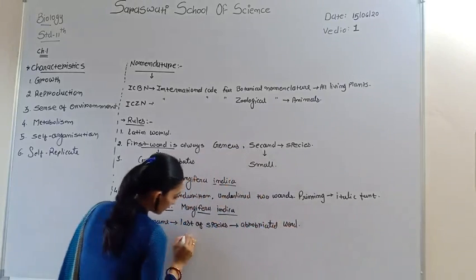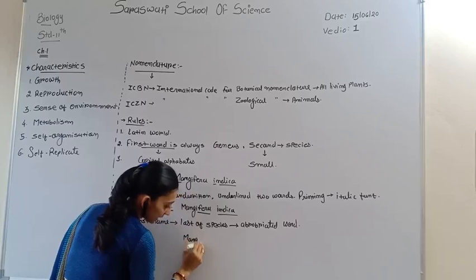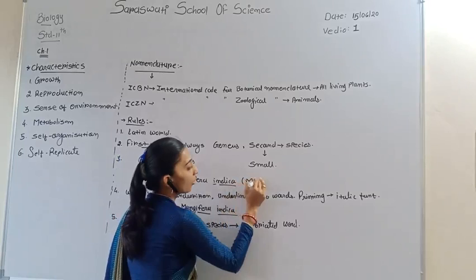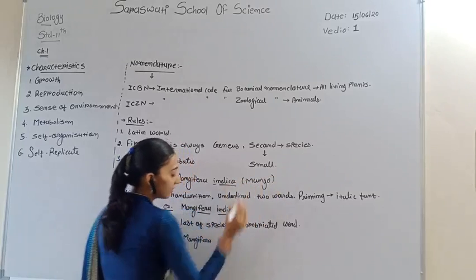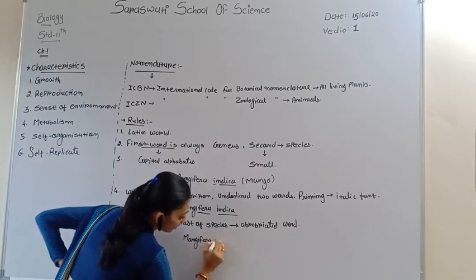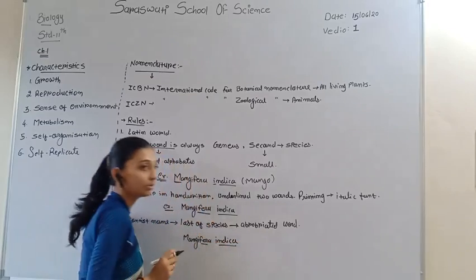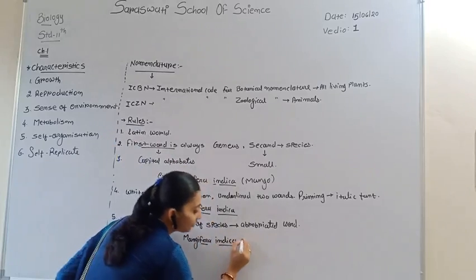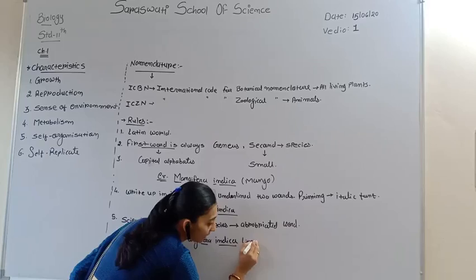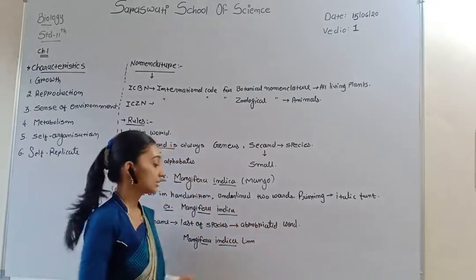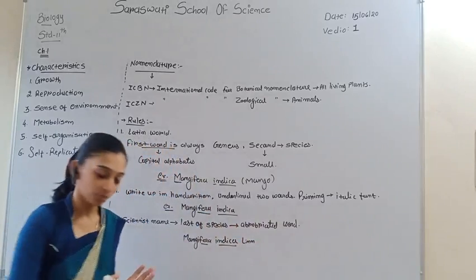The example is Mangifera indica, the scientific name of the Indian mango, which was given by Linnaeus. So the scientist's name is written in abbreviated form at the end of the species.